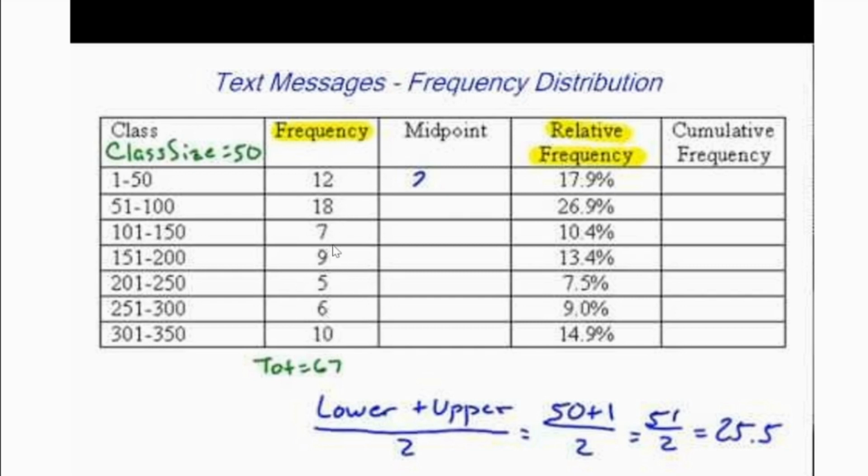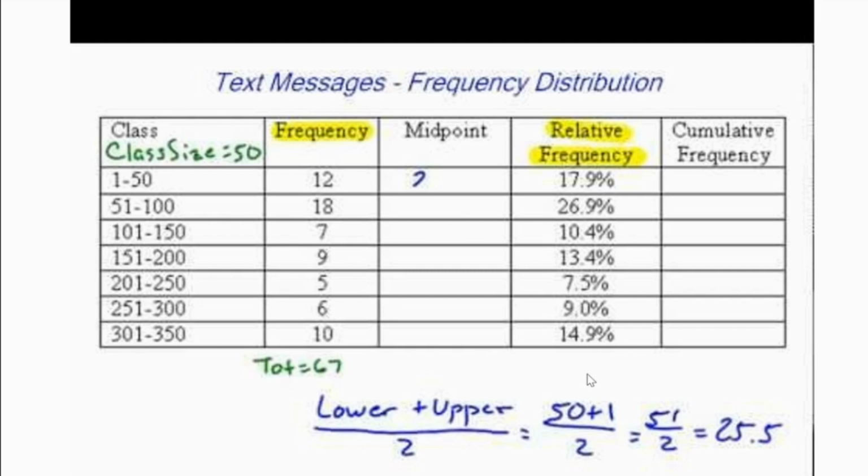It's a frequency, so we need to find a proportion, how much it occupies in that population. For that, what do we need to do? We need to divide each frequency by the total observations. Total means we need to sum all frequencies, then we get the total observations. 12 divided by 67, that is the relative frequency when it is converted to percentage. Then we can check whether it is correct or not by summing up all the relative frequencies. Then it would be 100.